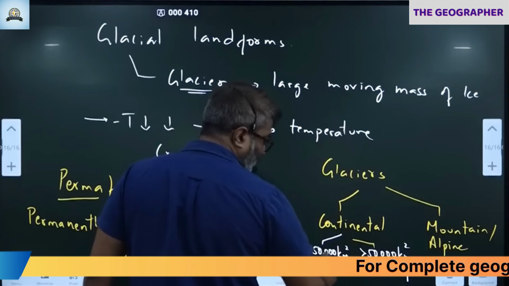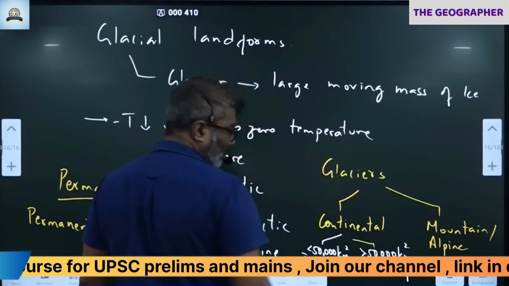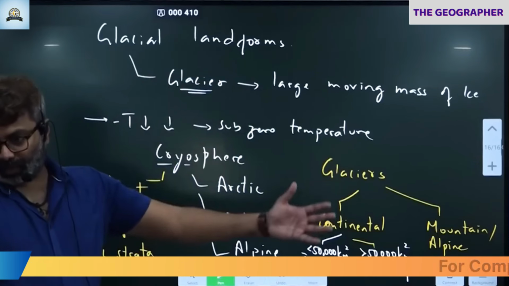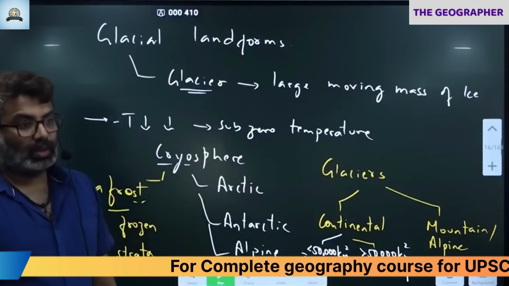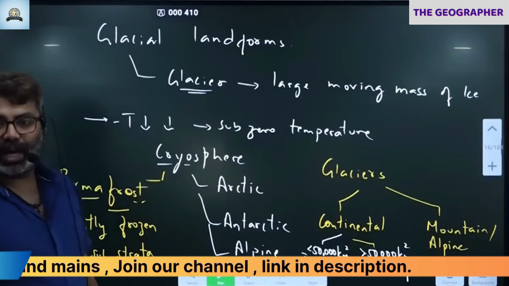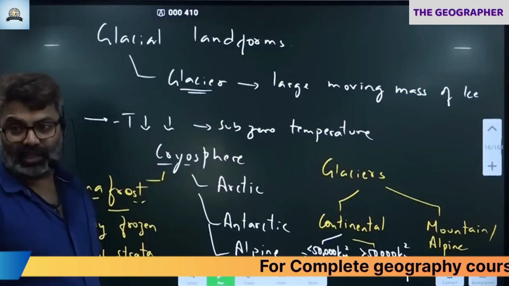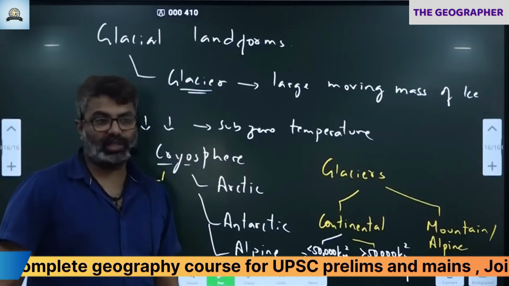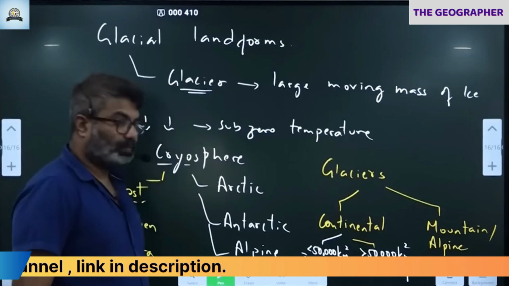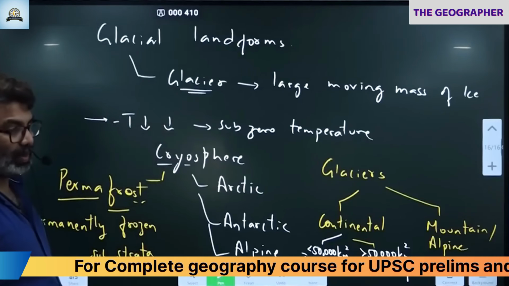If the large mass of ice covers less than 50,000 square kilometers, it is called an ice cap. More than 50,000 square kilometer area, ice shelf. That is the difference. Ice cap and ice shelf. Any large mass of ice more than 50,000 square kilometers is called an ice shelf. Less than 50,000 square kilometers is called an ice cap.